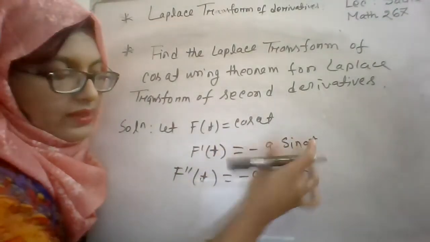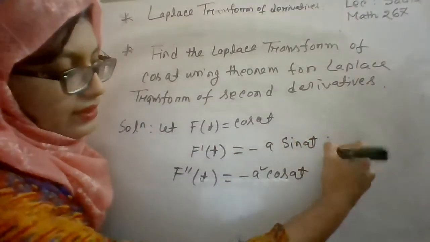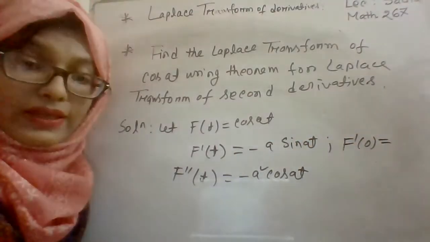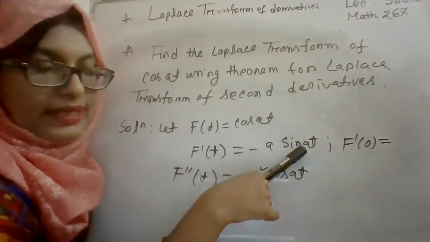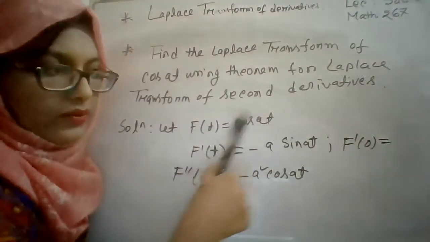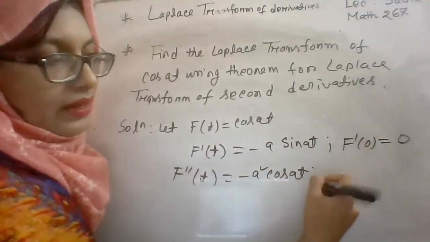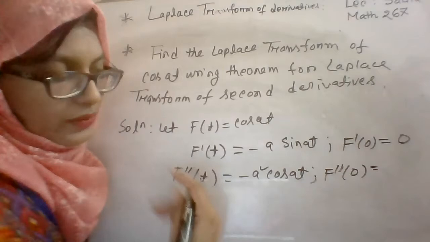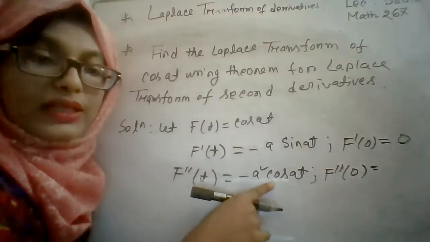For first order differentiation the result is this, second order differentiation is this, and you need f prime 0. What will be the result for f prime 0? If you set sine 0, the result is 0. So f prime 0 will be 0. Now f double prime 0. Here it is minus a square into cos 0, right?